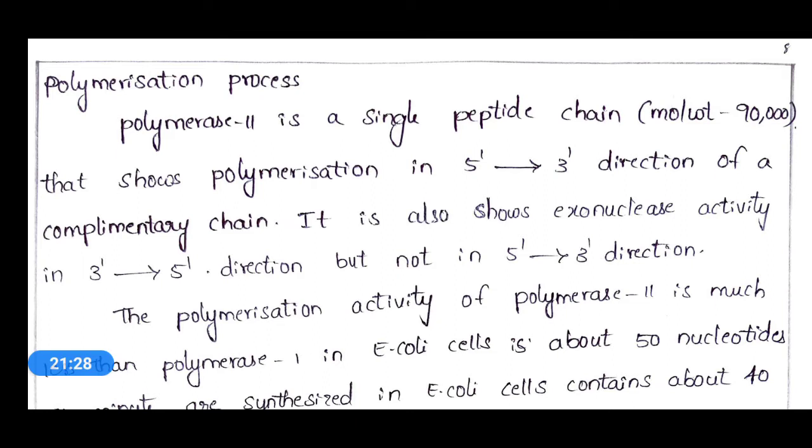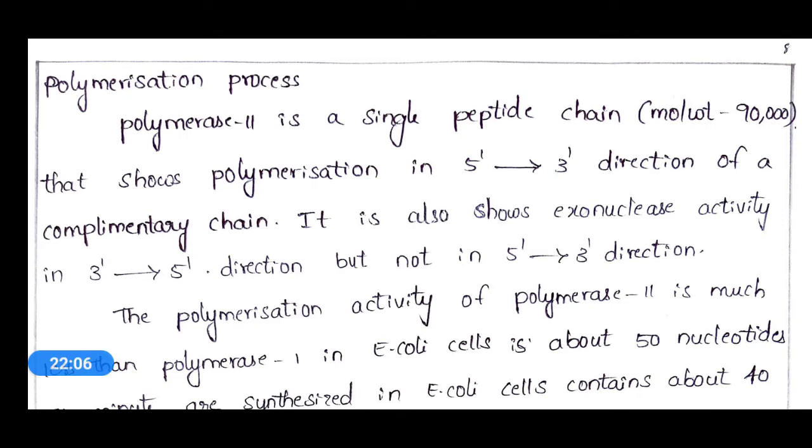Okay, it also shows exonuclease activity in the 3' to 5' direction. That means this particular DNA polymerase 2 enzyme will show 3' to 5' exonuclease activity, but not in the 5' to 3' direction. That means polymerization is done in the 5' to 3' direction, whereas exonuclease activity is shown in the 3' to 5' direction.